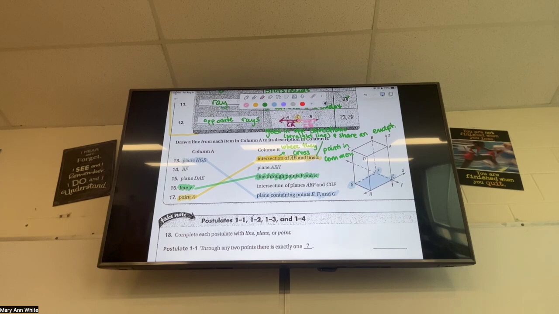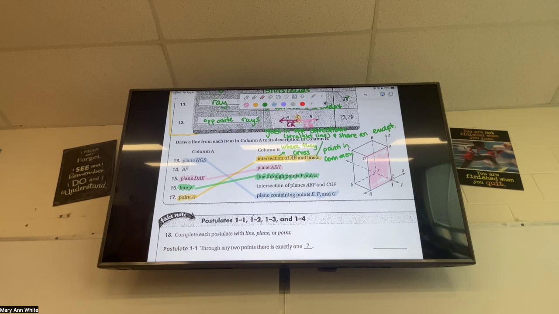I got two more to do. Who wants to do one of them? Evan? Plane DAE. Where does that go? Plane AEH. Do we agree or disagree with that one? We agree. Let's go find it. DAE is this kind of front right plane, right? DAE goes right here.